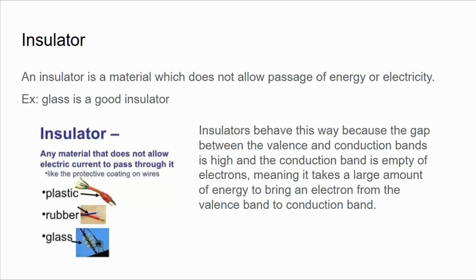An insulator is a material which does not allow the passage of energy or electricity. For example, glass is a good insulator. Insulators behave this way because the gap between the valence and conduction bands is high, and the conduction band is empty of electrons, meaning it takes a large amount of energy to bring an electron from the valence band to the conduction band to start conducting electricity.